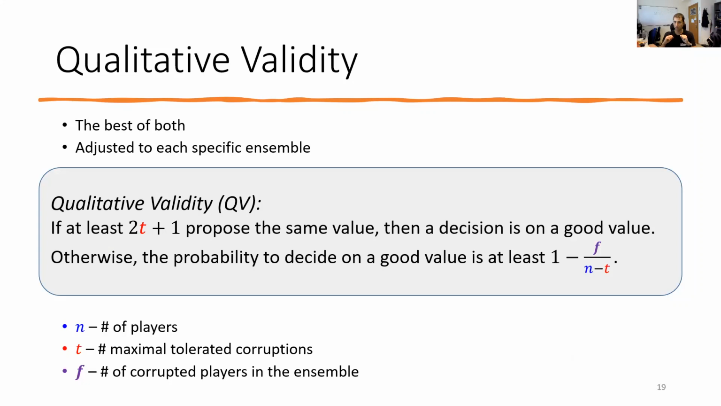We formulate a validity condition that generalizes both weak and external validity under the same rules. Qualitative validity gives an adaptive guarantee based on the actual ensemble we are in. It can be read as: if at least 2t plus 1 honest players start with the same value, then this value is decided. Otherwise, the probability of making a good decision is at least 1 minus the actual number of failures divided by the number of players minus the maximal corruptions tolerated.